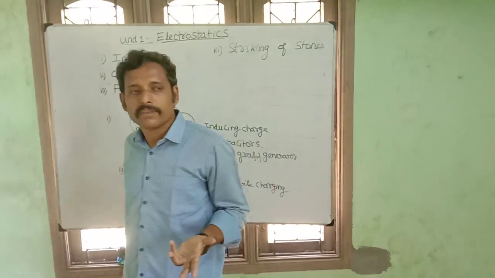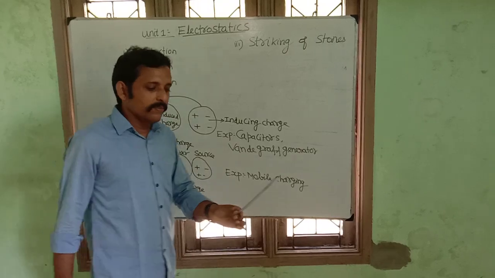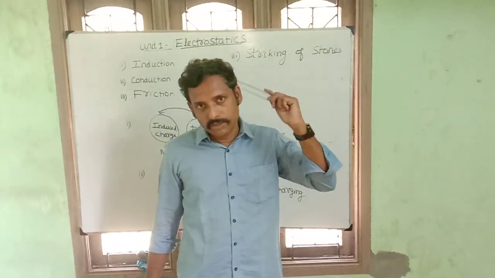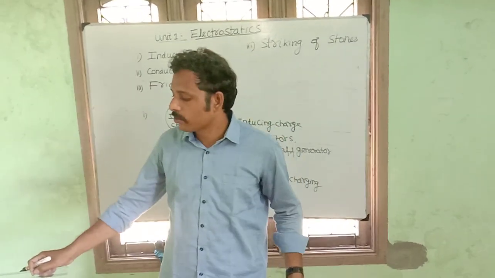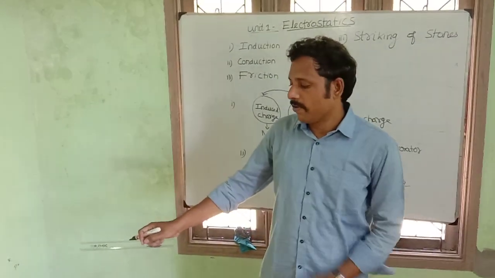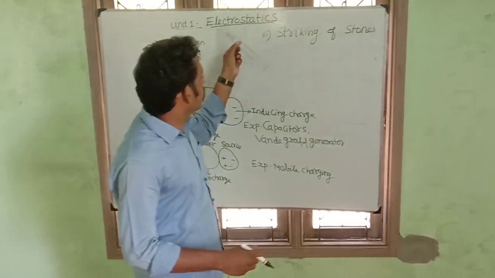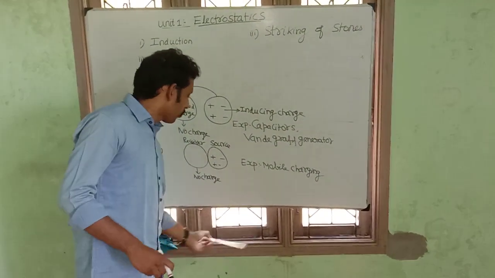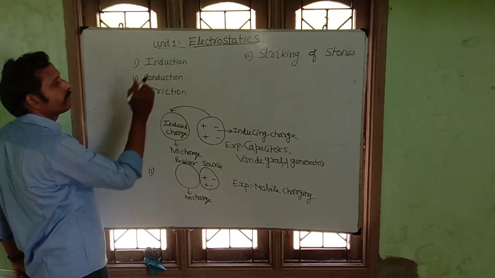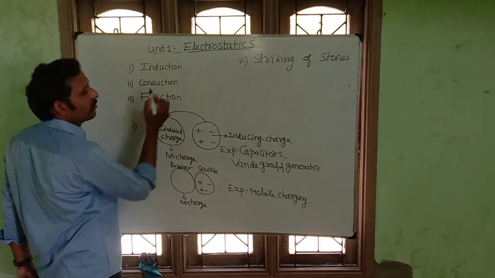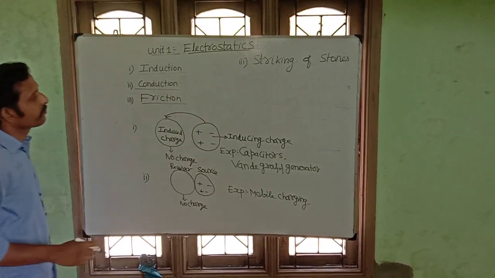We take a scale, rub the scale on your head and place it slowly near the tap of water. When the water starts to bend, this is also electrostatics. So the modes are: first one is induction, second one is conduction, third one is friction.